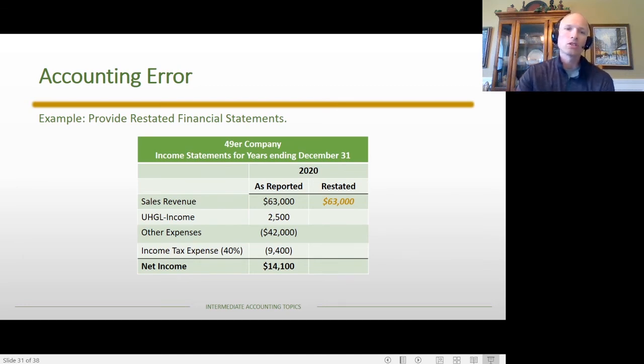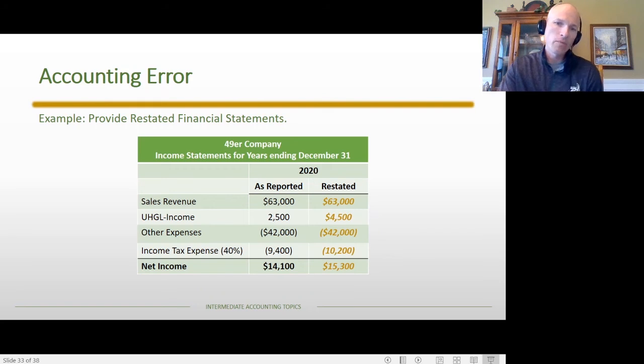And so let's talk ourselves through what's going to be reported as restated amounts. So sales revenue didn't change. Hopefully that's obvious. Now the unrealized holding gain, instead of being $2,500, should be $4,500. The other expenses didn't change, but because income before taxes changed, our income tax expense is also going to change. Notice that the difference in the income tax expense is that $800 increase to the deferred tax liability. That's necessarily always going to be the case. So again, the deferred tax liability change captured the tax effect, and so that tax effect is going to show up in our income tax expense.